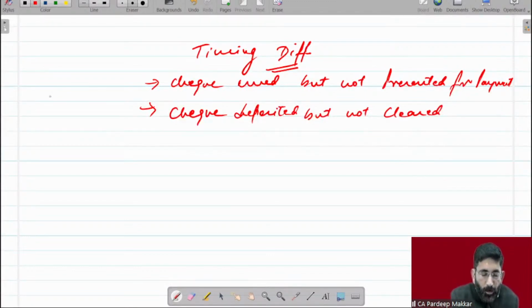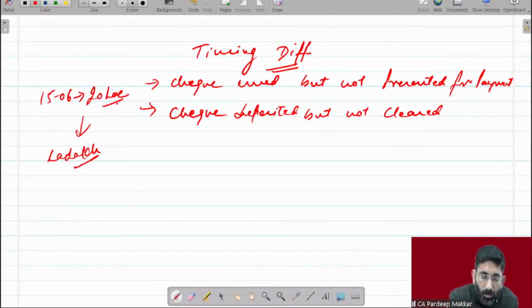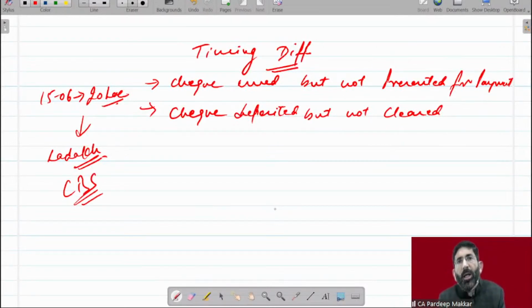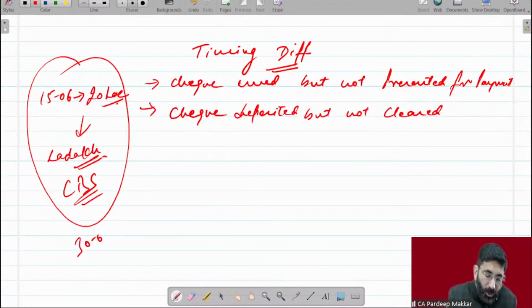I have presented a check to the bank on 15th of June of rupees 20 lakhs. Now this check has been received by me from Ladakh, and there is a bank in which CBS system is not there. Otherwise, actually there is CBS system in every bank, but I assume that. So due to that reason, there may be a chance that on 30th of June, this check is not yet cleared. Otherwise, checks of universities, checks of some government organization normally take time. But income tax department check doesn't take time. It all depends. Now a time online transfer system is there.